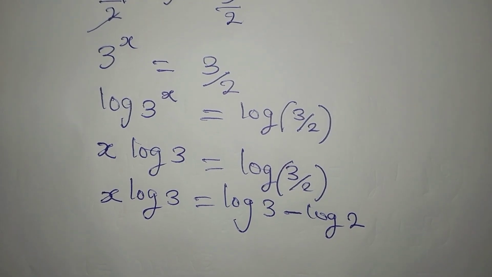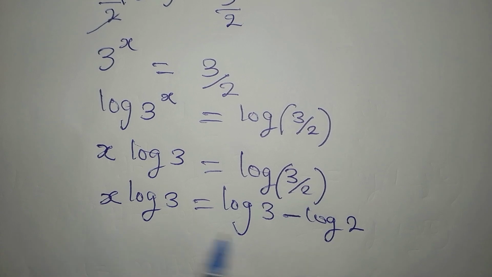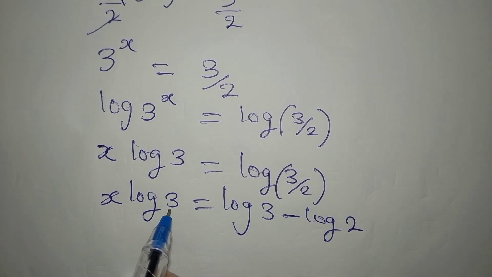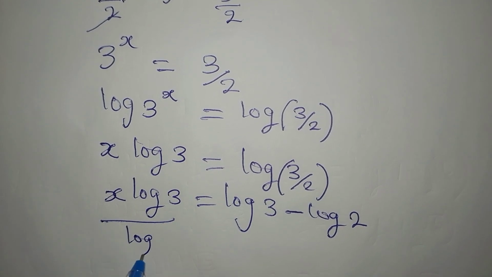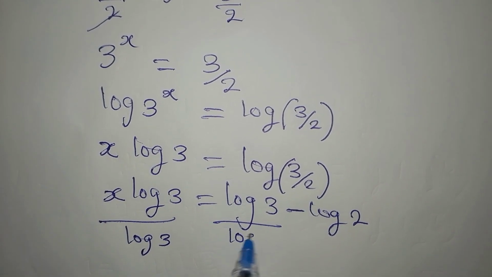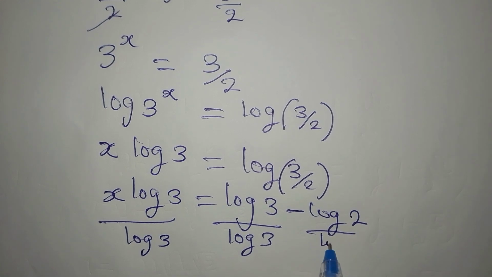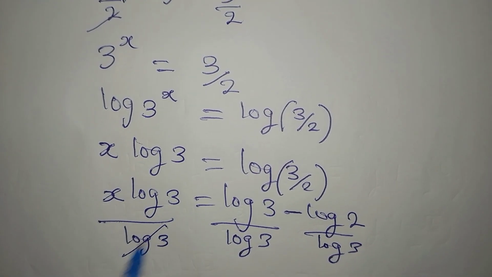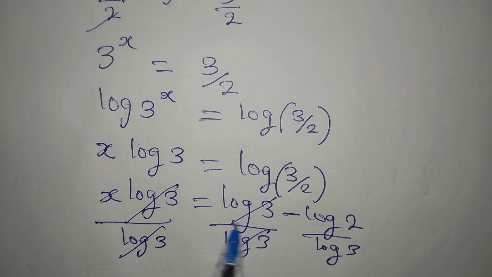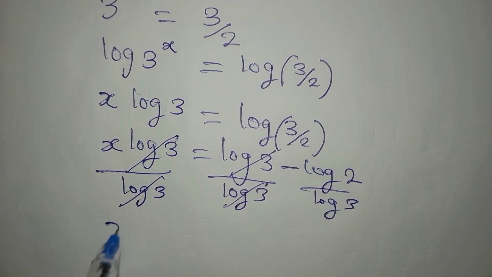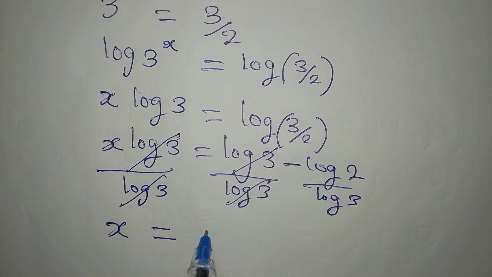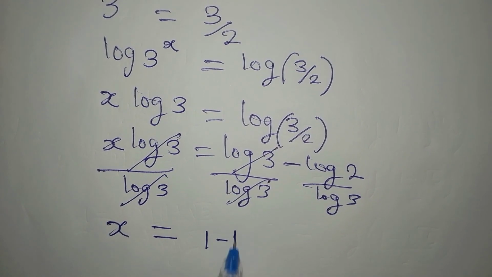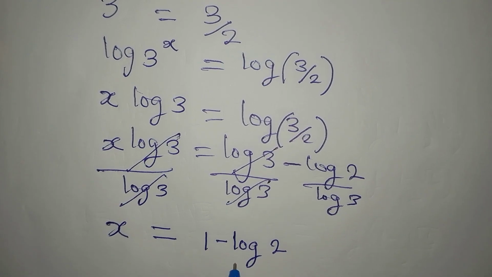Now we can get the value of x by dividing all through by log 3. So we're going to divide this by log 3, divide this again by log 3, then divide this by log 3. This is going with this, and this is also going with this, meaning that x is left on the left, and then on the right we have 1 minus log 2 divided by log 3.